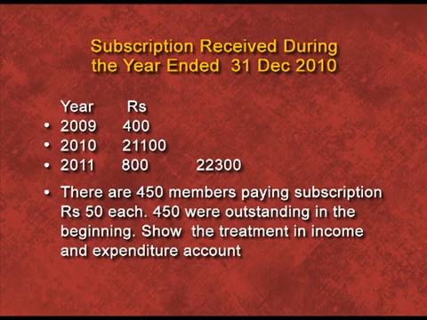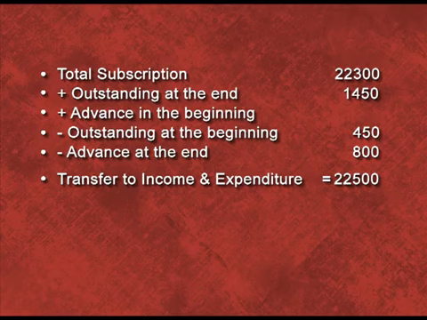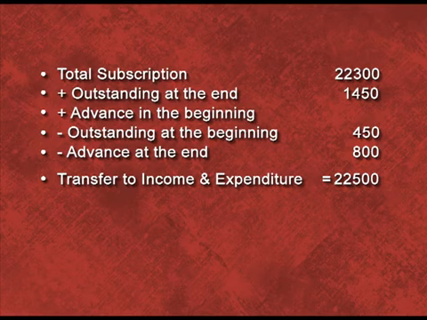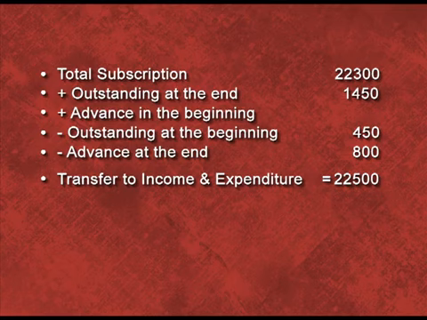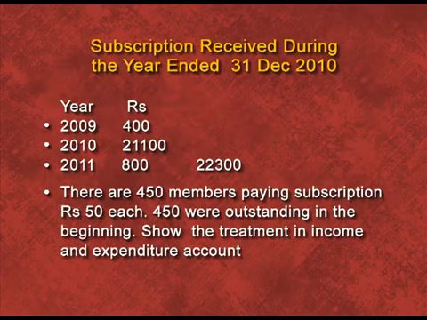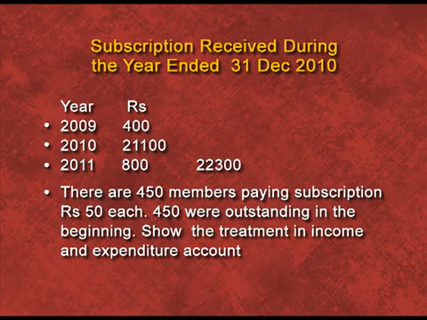So now let us discuss the solution of this question. As you have seen in the question, total subscription received during the year is 22,300, including the previous year as well as the next year. So now we have to apply the formula, that is outstanding at the end, advance in the beginning, and we have to deduct outstanding at the beginning and advance at the end. So let us first of all discuss the last point, that is advance at the end. You can see in the table, in 2011 we have rupees 800 received in 2010. So if we are receiving the amount of 2011 in 2010, then it is the advance at the end. So we have to deduct this amount.